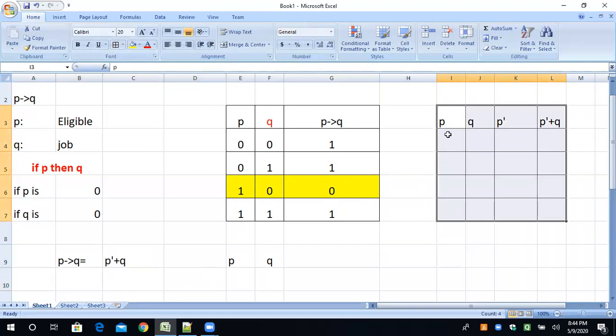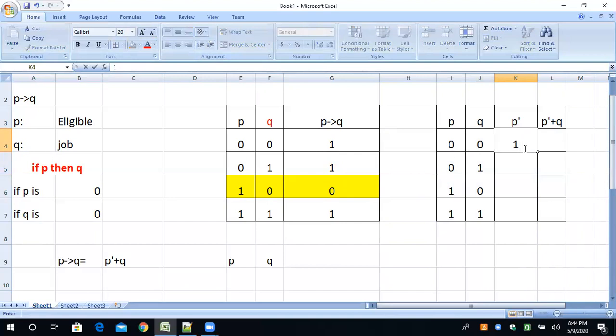Okay, so it's 0, 0, 1, 1. Then what about the Q? 0, 1, 0, 1. Understand? So P bar means the complement of P. Whatever the value of P, it will invert. Now P bar. P is 0, so the complement will be 1. And again P is 0, so 0's complement will be 1. And here P is 1, so 1's complement will be 0. Here also the 1's complement will be 0.